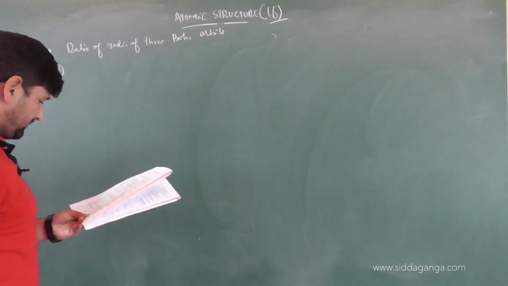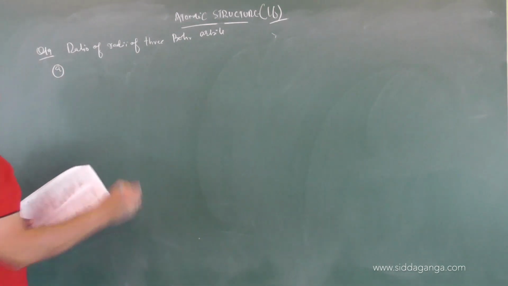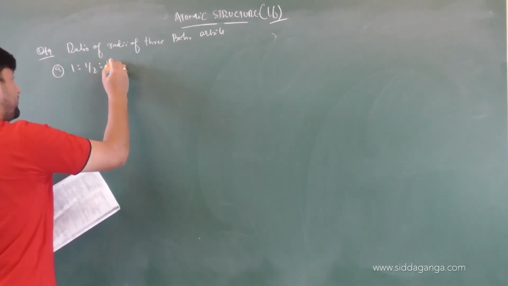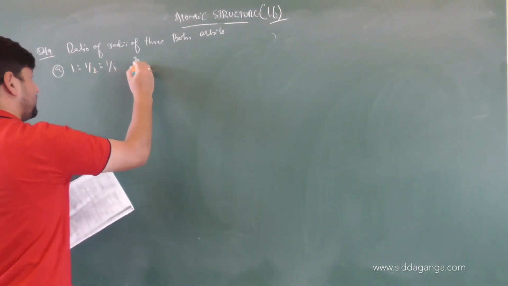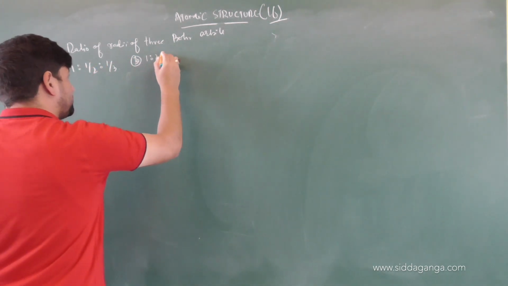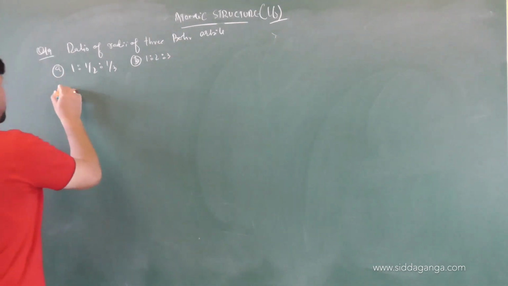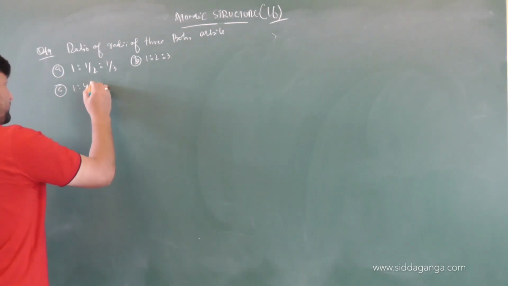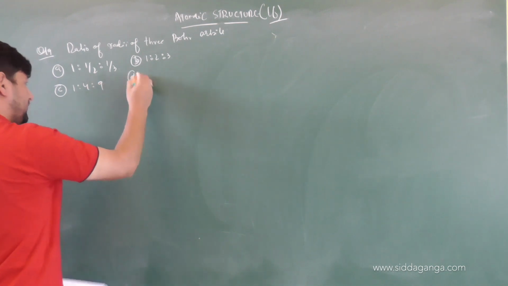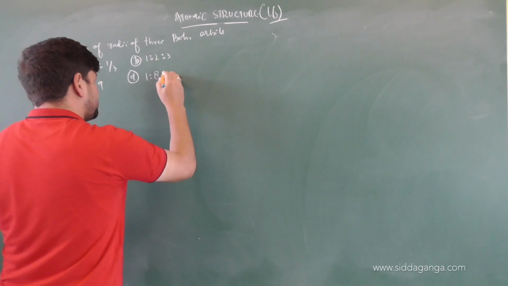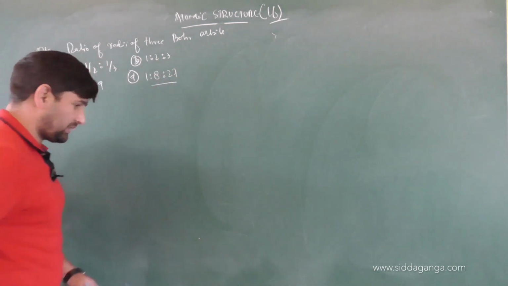Options are: option A, 1 is to 1 by 2 is to 1 by 3; option B, 1 is to 2 is to 3; option C, 1 is to 4 is to 9; and option D, 1 is to 8 is to 27.